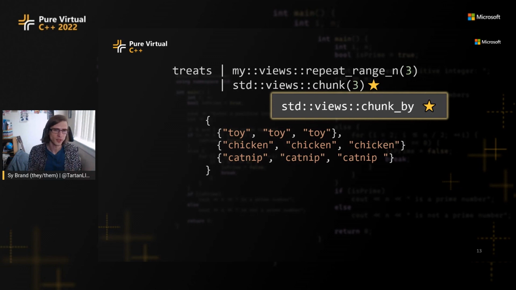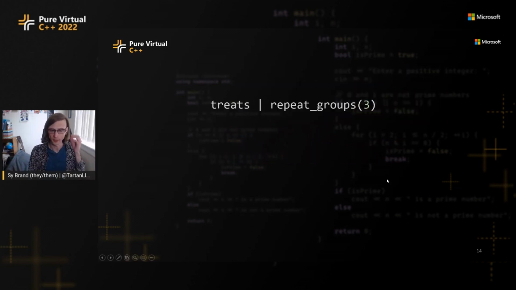But now maybe we want to reuse this. Maybe we have a bunch of places where we want to expand out our range and then chunk it. So maybe we want to give it a name. We'll call it repeat groups. So if we take something and pipe it into repeat groups of size n, it's going to expand the range by that size and then chunk it by that size.